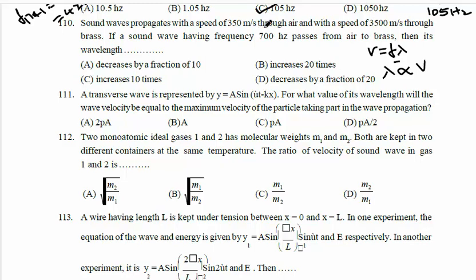If velocity increases from 350 to 3500, the wavelength has increased how many times? 10 times. So option C is correct, because if velocity increases, wavelength also increases. 350 becomes 3500, means velocity increased 10 times, means wavelength also increases by 10 times. So which option is correct?